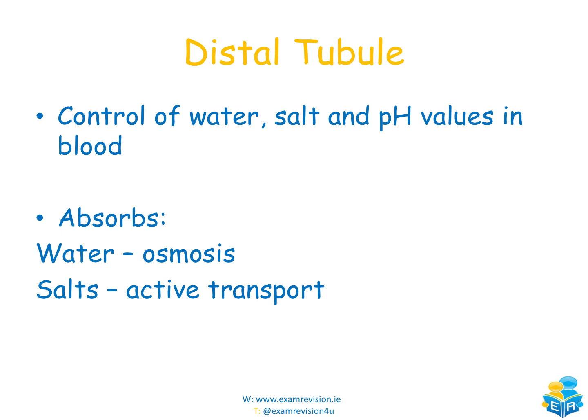We then have our distal tubule, the one that was further away from Bowman's capsule, just before the collecting duct. This is responsible for the control of water, salt and pH values in our blood. So what does this absorb? Again, it can absorb water through osmosis, and it can absorb salts through active transport, again needing a little bit of energy for the salts to be absorbed.